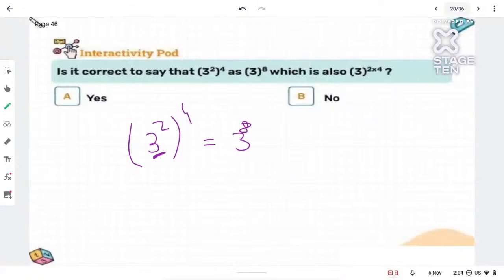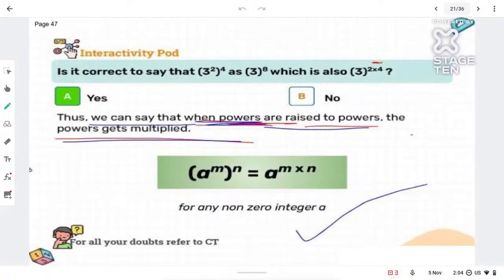So yes, you can say, if it is 3 raised to 2, you can write it as 3 raised to 2 into 4. That will give me 3 raised to 8. So yes, the answer will be yes. Correct. So that means whenever we have a power over a power, we have one power, a raised to m is one power, and on that we get one more power. So I will multiply the powers and it will become a raised to mn. So we will multiply the powers. Okay. The third law of exponent, third one.